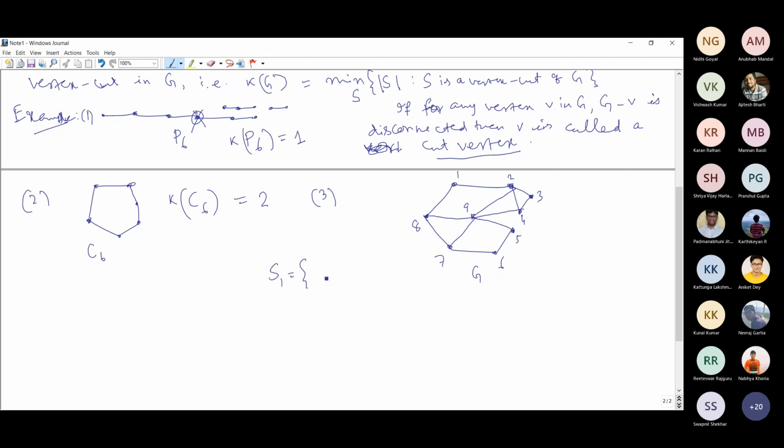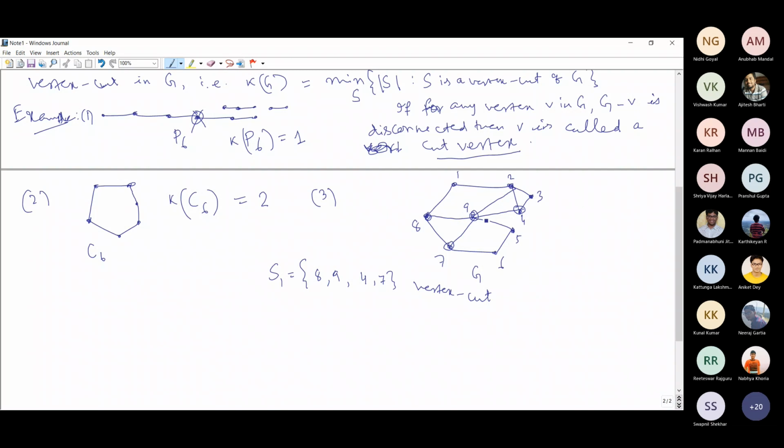So S1 I'll take here as 8 and 9, and also 4 and 7. This will be a vertex cut. Is it a vertex cut? If we remove these vertices, 8, 9, 4 and 7, this is one example of a vertex cut.